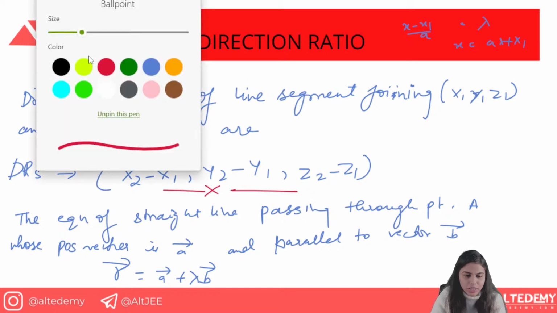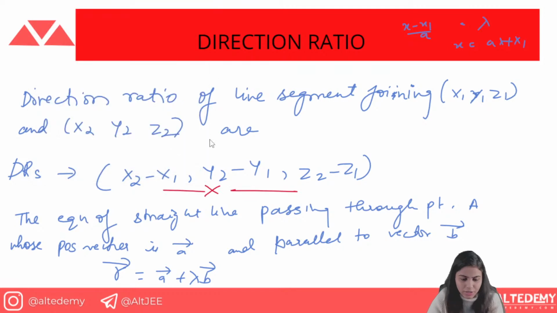The equation of a straight line, whenever we have this point A through which it passes. So why is it said? Because whenever we have this vector, we have A plus lambda B. So this is showing the point, whereas this is showing the direction.